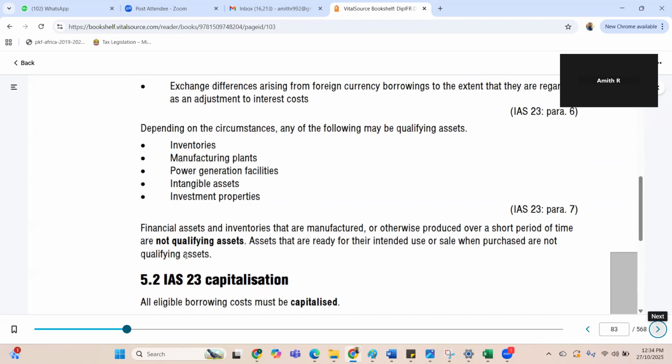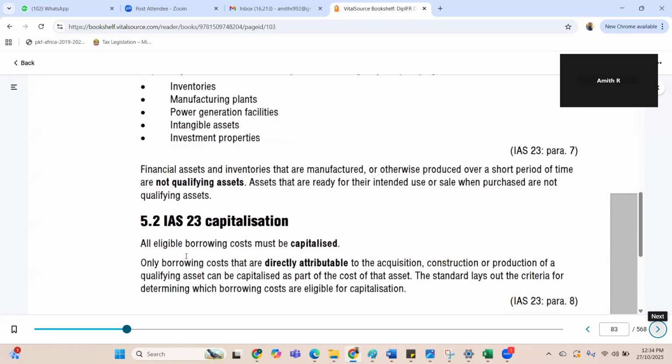Yeah, if you have an asset, just plug it in, it will work. No, it's not a qualifying asset at all. I think we are reasonable enough to understand that.